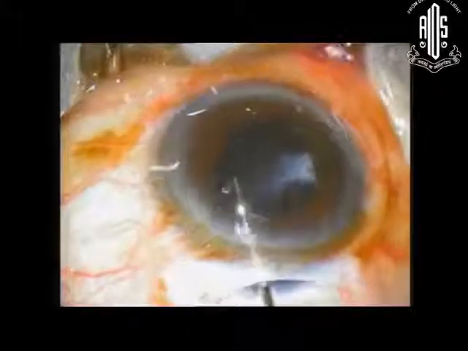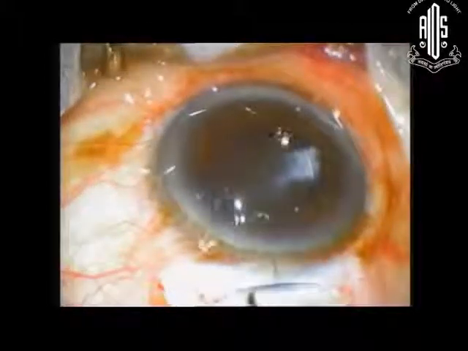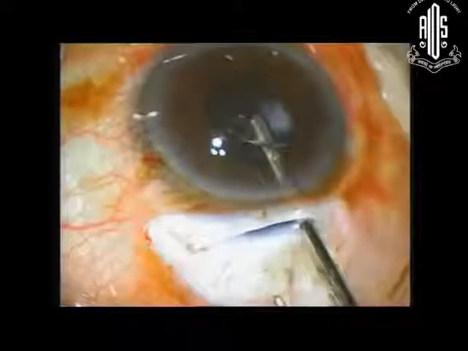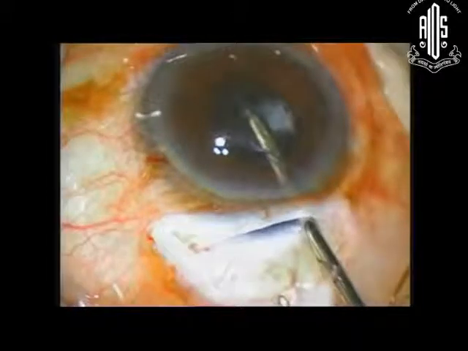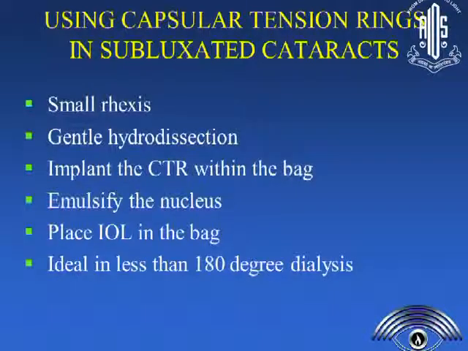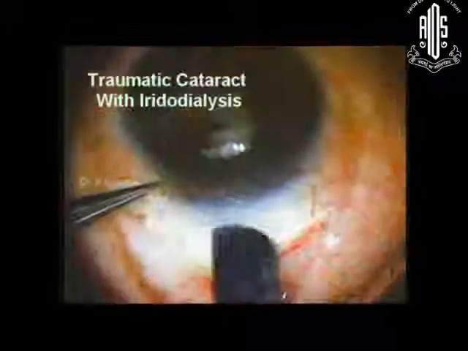The lens was placed, and this PC fibrosis you can manage with a vitrector, a posterior capsulotomy, and an anterior vitrectomy to clear the visual axis. For the use of capsular tension rings in subluxated cataracts, you try to do a small rhexis, a gentle hydrodissection, and try to implant the CTR in the bag. You can either use a CTR or even small implants, depending upon the extent of dialysis.